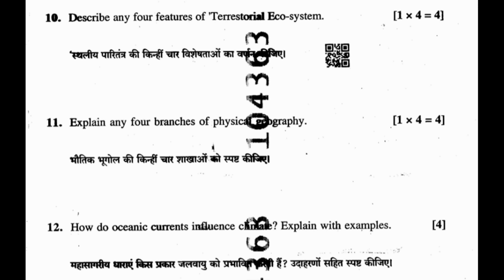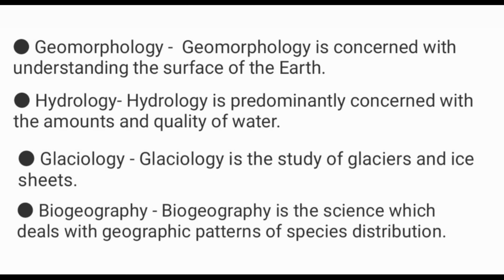Question 11. Explain any 4 branches of physical geography. Answer. Geomorphology. Geomorphology is concerned with understanding the surface of the earth. Hydrology. Hydrology is predominantly concerned with the amounts and quality of water. Glaciology. Glaciology is the study of glaciers and ice sheets. Biogeography. Biogeography is the science which deals with geographic patterns of species distribution.